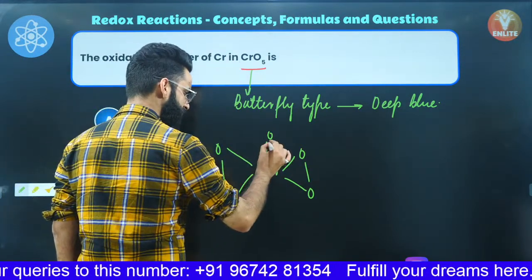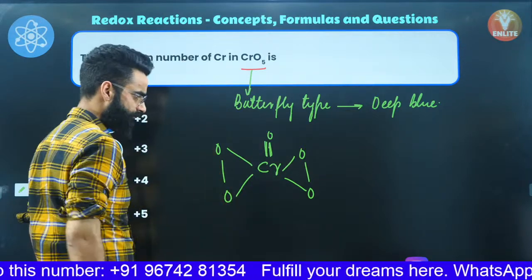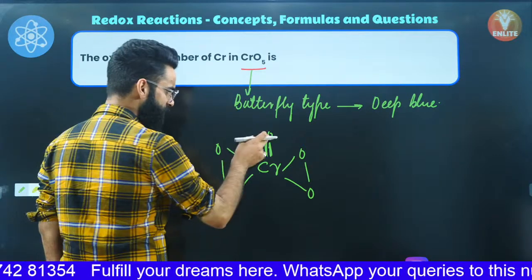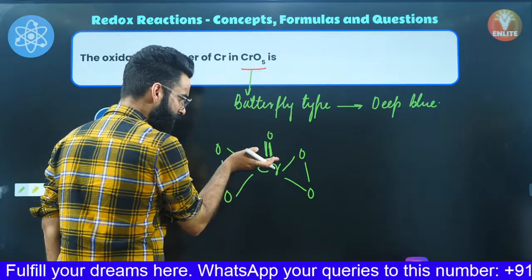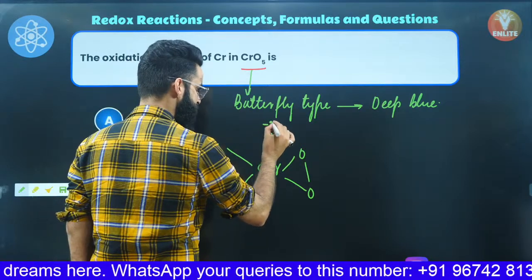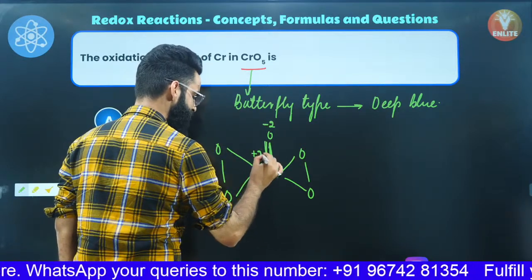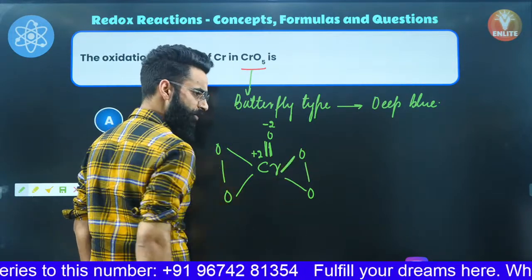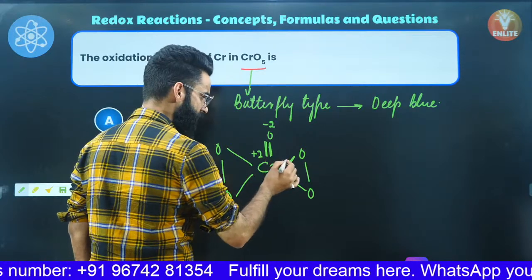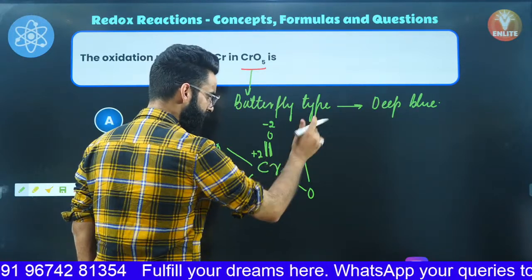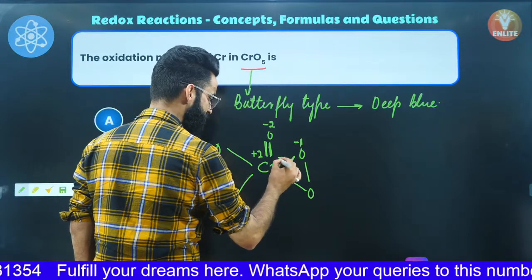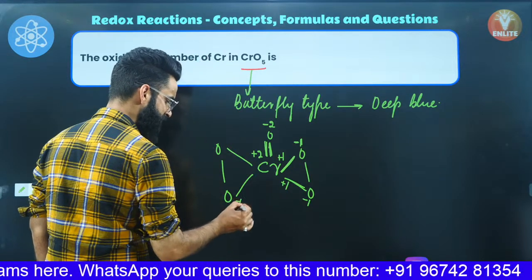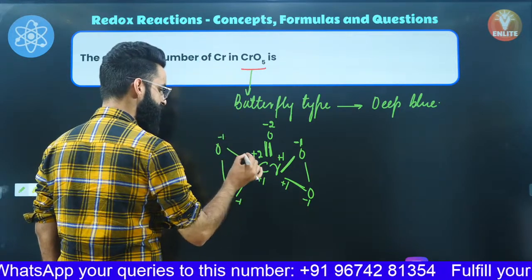See guys, there is first of all a double bond between chromium and oxygen. And we know oxygen is more electronegative than chromium. So oxygen is going to drag both the electron pairs towards itself, due to which oxygen gets -2 and chromium gets +2. Similarly, for this single bond between chromium and oxygen, oxygen, being more electronegative, will attract the bonded pair of electrons towards itself, due to which it will have -1 and chromium +1. Similarly, due to this bond, this is -1, this is +1, this is -1, this is +1, and this is -1, this is +1.